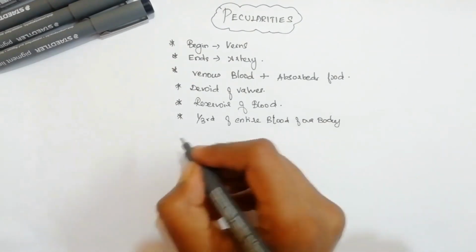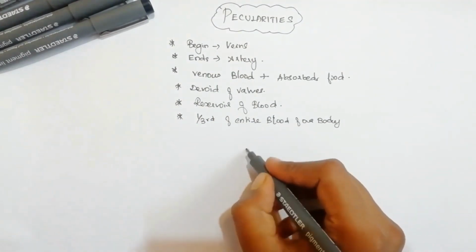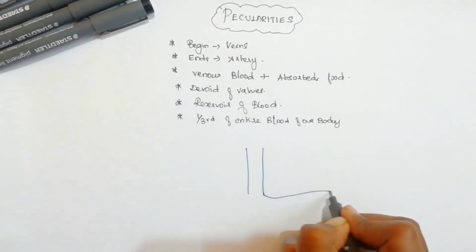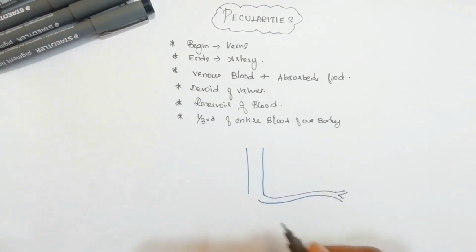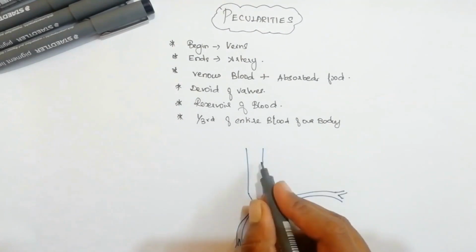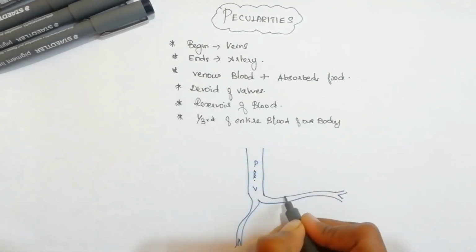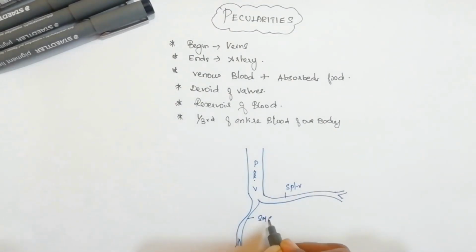And then I said we have this portal vein. So consider this is the portal vein. This portal vein is formed by two formative tributaries, which I will tell you again later. The portal vein is formed by two veins, that is the splenic vein and the superior mesenteric vein.